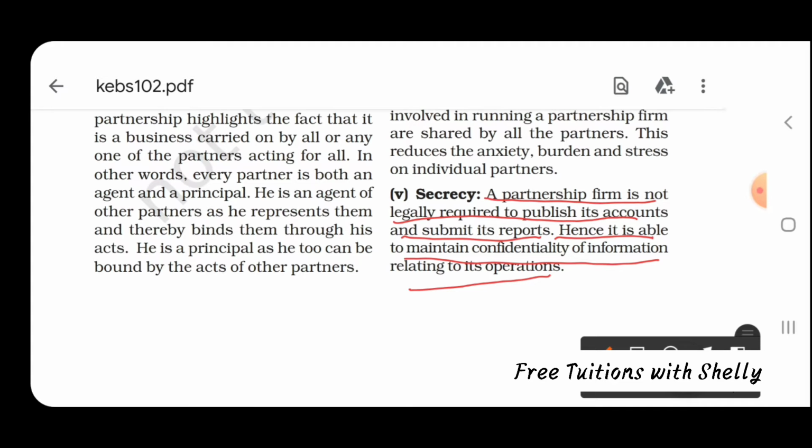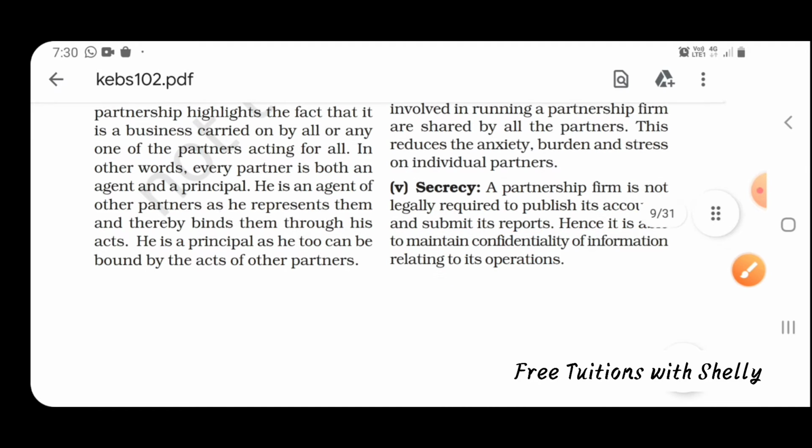It means that in a sole proprietorship, as a single person is doing it, confidentiality will be maintained. In a partnership also, because it is not legally required to publish accounts, confidentiality remains here too.